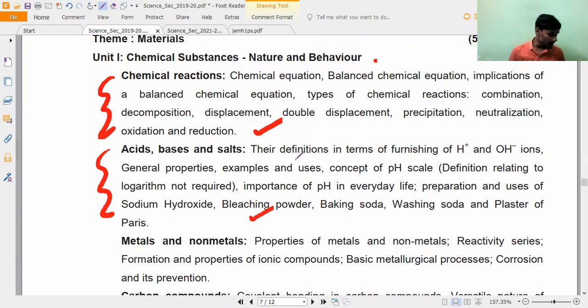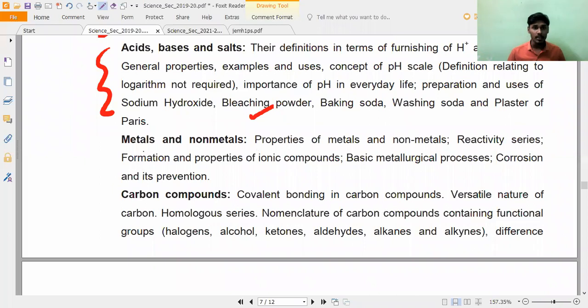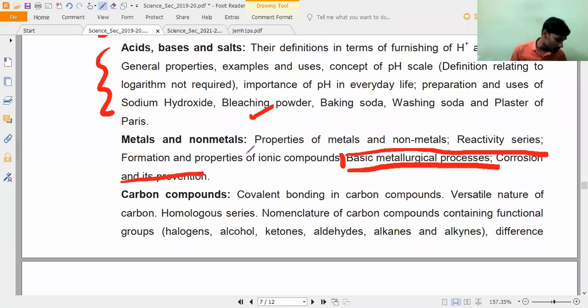Next, coming to metals and non-metals. Take your textbook and open metals and non-metals. Only till ionic compounds do we have it. After that, basic metallurgical processes, corrosion and its prevention is the deleted portion. Whatever I am marking here is all deleted. I am also giving the page number: open your textbooks to page number 49 and mark it. From page number 49 till the end of that chapter, page number 55, it is the deleted portion. Is it okay, all of you? So basic metallurgical processes, corrosion and its prevention methods are completely deleted.